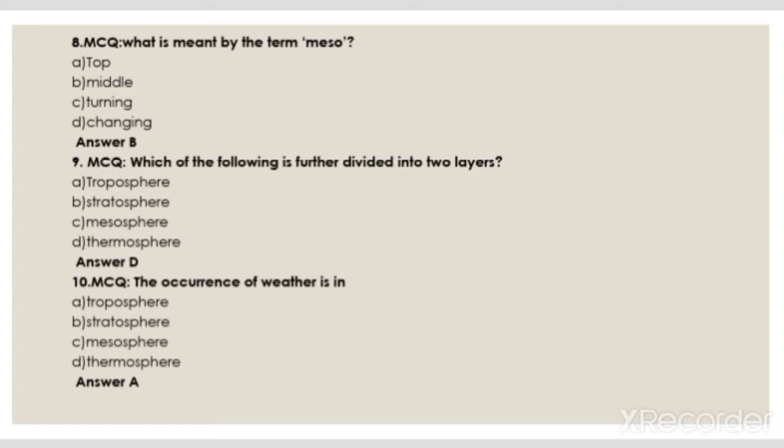Which of the following is further divided into two layers? Troposphere, stratosphere, mesosphere, thermosphere. The answer is D, thermosphere. The occurrence of weather is in the troposphere, stratosphere, mesosphere, thermosphere. The answer is A, troposphere.